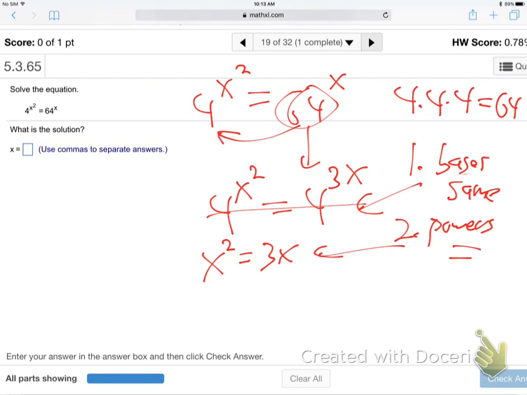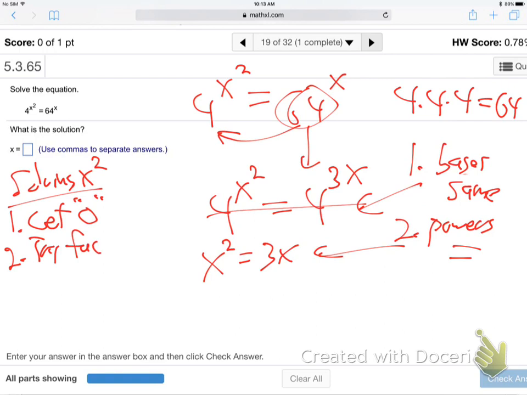What do we do? You good with solving x squared? Any kind of x squared? Number 1, what do you always do? Get a 0. Remember, whenever you see x squared, you got to get a 0. Try to factor. If it won't factor, you can always do the quadratic formula. Right? Remember that kind of thing?